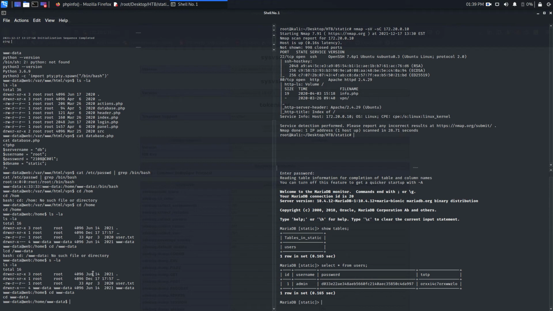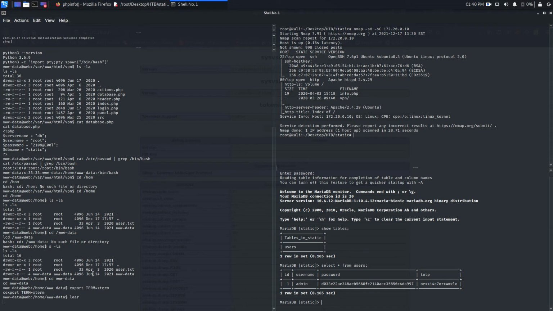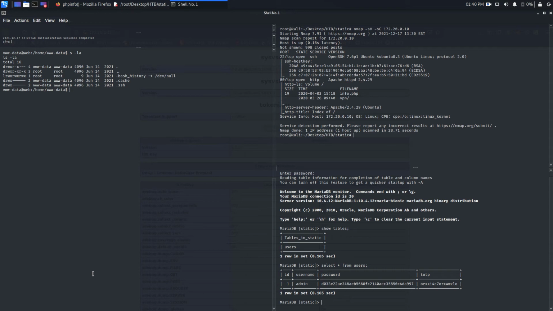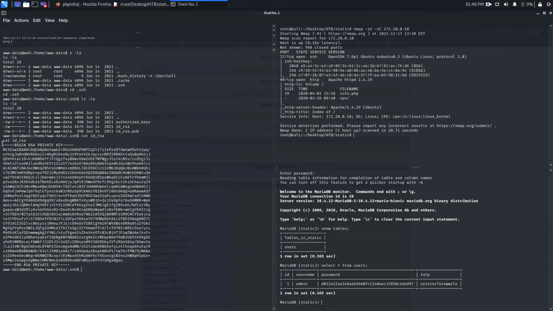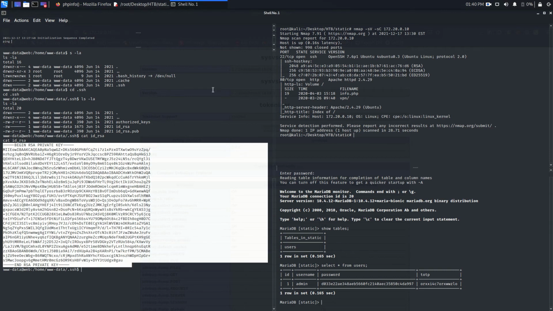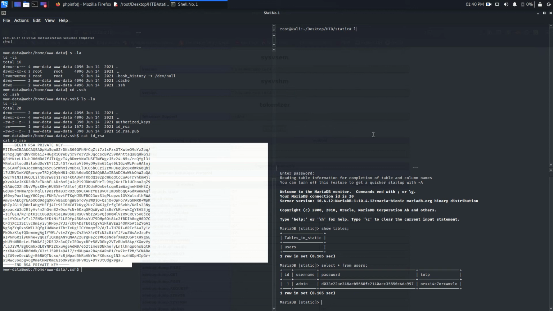Very good. Export TERM=xterm, clear, ls -la, and we have .ssh. So cd .ssh, ls -la, and we have the private key also. So cat id_rsa, and this is the private key. We just need to copy this key and paste it there. I already did that. I think I have it. ls -la id_rsa. Yeah, I have it.